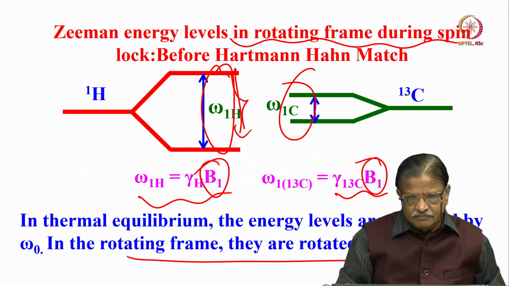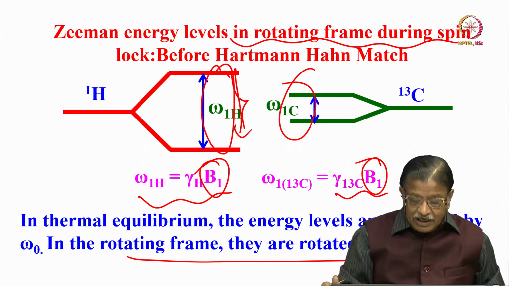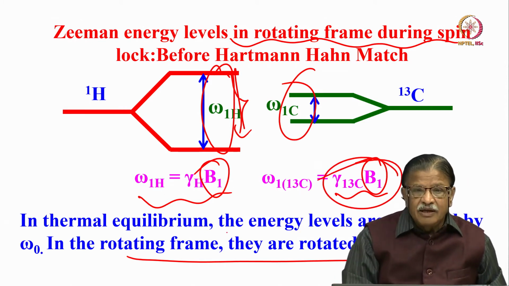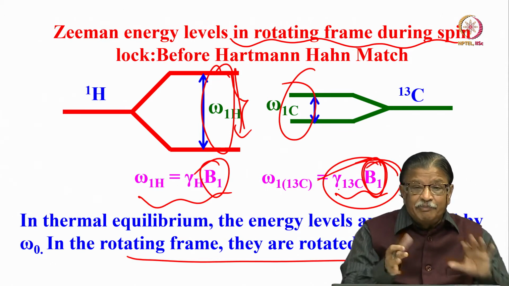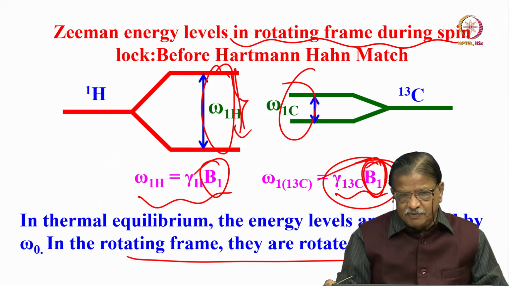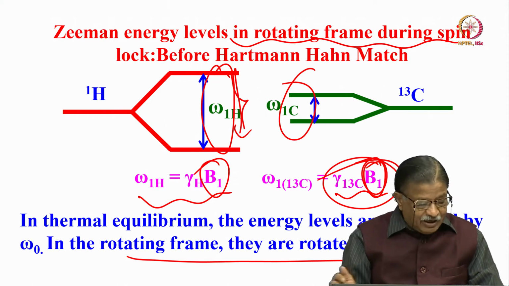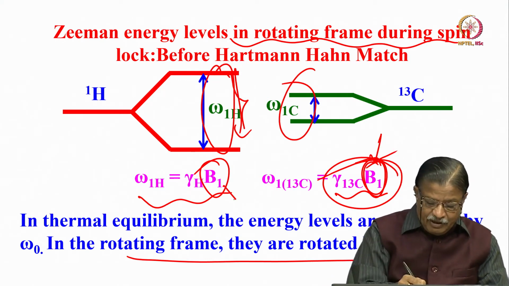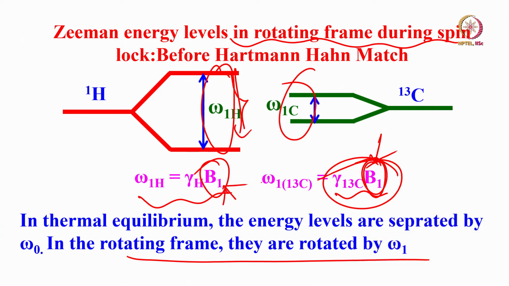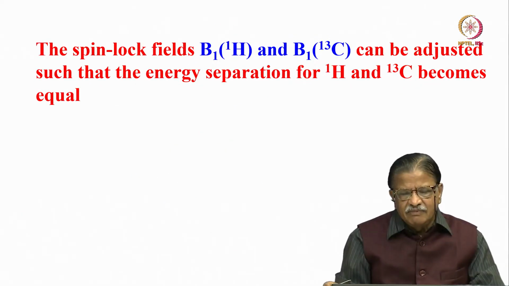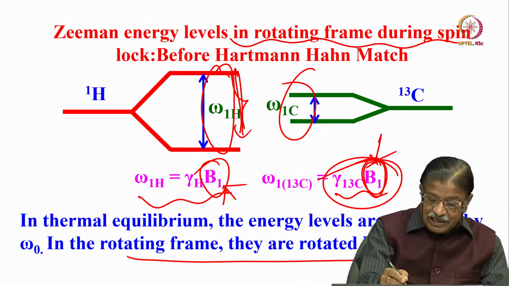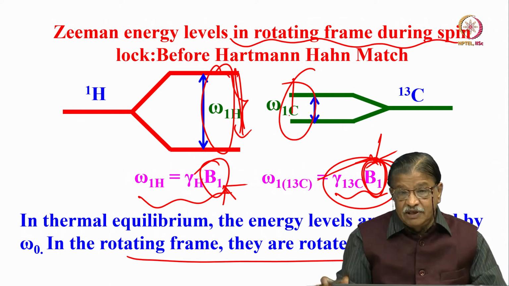Whereas in the rotating frame, now this is the formula. B0 I cannot change, but B1 I can independently change. So in the rotating frame, I can change B1 of the proton or B1 of the carbon-13 and adjust it. How can I adjust that? I can manipulate this in such a way that the energy levels become equal. It is possible.